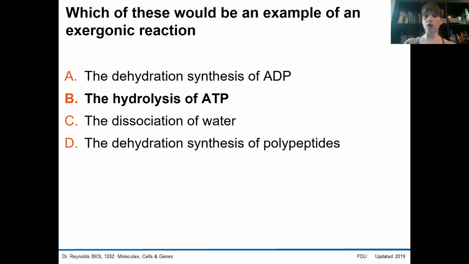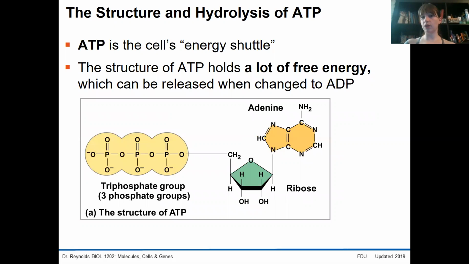You already know that the phosphate groups that we talked about in our macromolecule lectures are high energy containing groups. Take a look at this molecule of ATP. There are 3 phosphate groups, hence the term adenosine triphosphate. These phosphate groups each have 5 bonds and a negative charge. So this triphosphate group holds a lot of free energy.